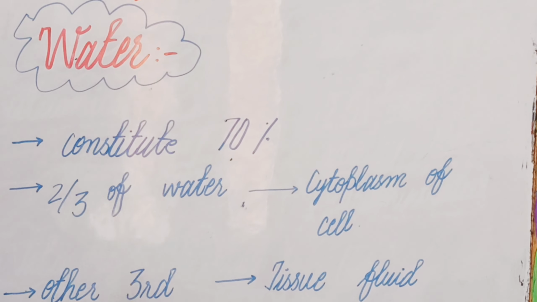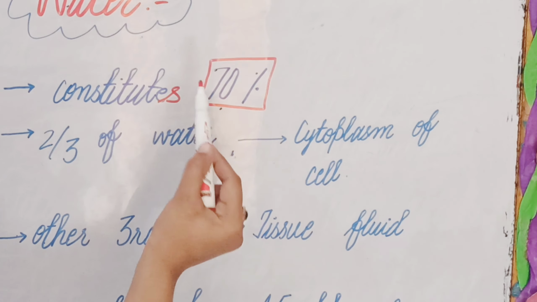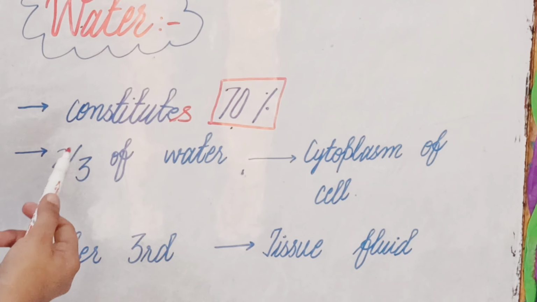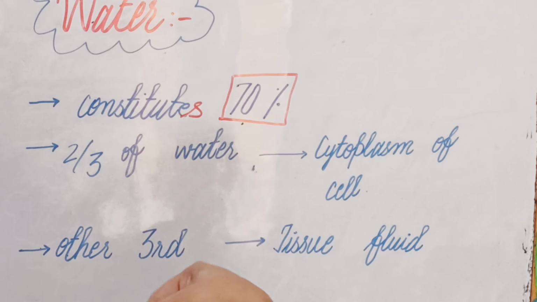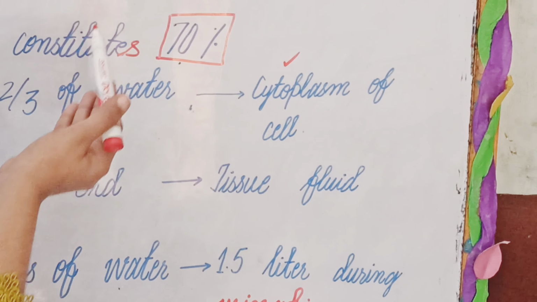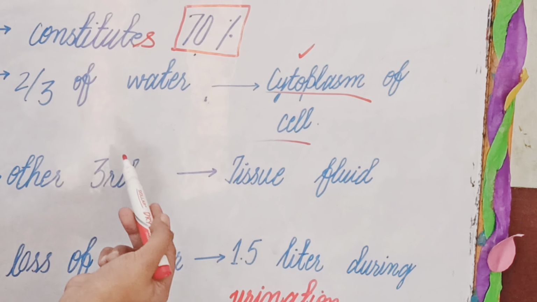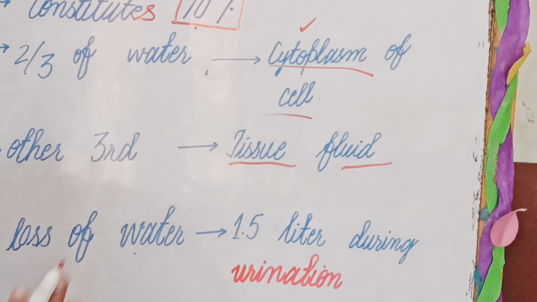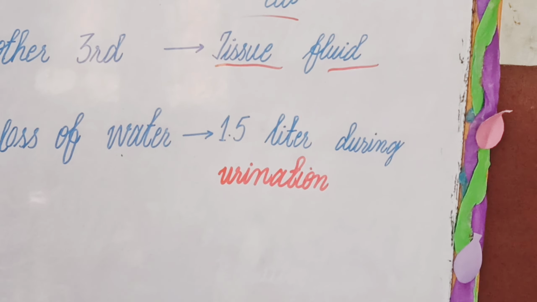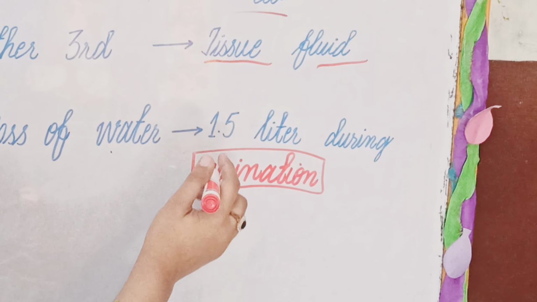What is water? It constitutes 70% of our body. Our body is 70% water, and two thirds of the water in our body is in the cytoplasm of the cell. The other third of the water is in the tissue fluid of the cell. And where does the loss of water happen? The loss of water happens during urination, and in urination there is almost